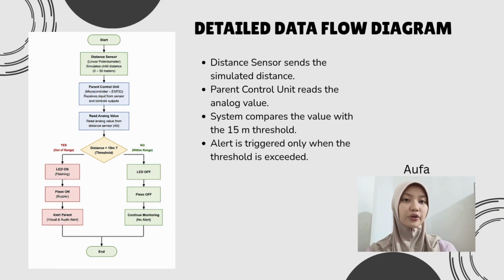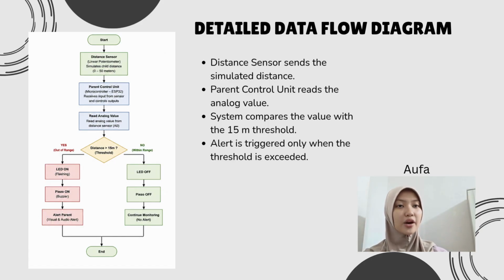After that, the microcontroller reads the analog value and compares it with the predefined safety threshold of 50 meters. At this stage, the system makes a decision. If the simulated distance is greater than 15 meters, the system considers the child to be outside the safe range. As a result, the LED turns on to provide a visual warning, the piezo speaker turns on to provide an audio warning, and the parents are alerted immediately.